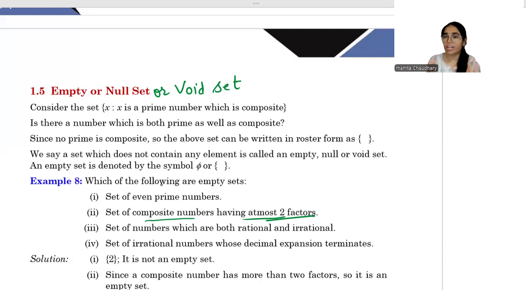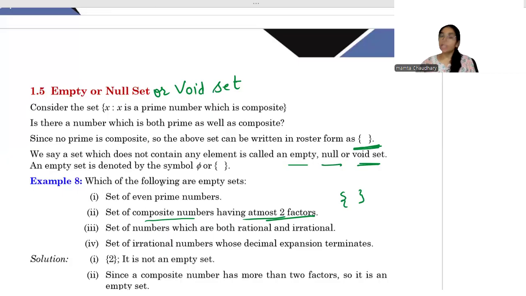So we don't have any composite number which has at most, max to max, 2 factors. A number having 2 factors is a prime number. So there's no number. It means in that set we cannot write any element. So this is called empty set, null set, or void set.